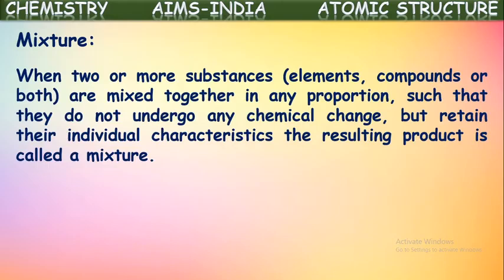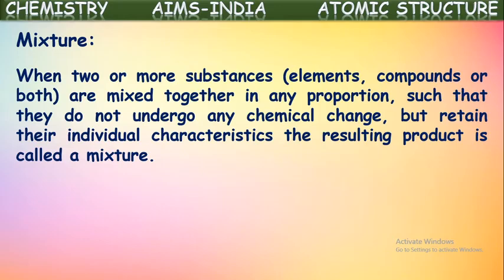What is a mixture? When two or more substances are mixed together in any proportion such that they do not undergo any chemical change but retain their individual characteristics, the resulting product is called a mixture. When sodium and chlorine combine to form sodium chloride, it comes under a pure substance because they are combined chemically in a fixed ratio.